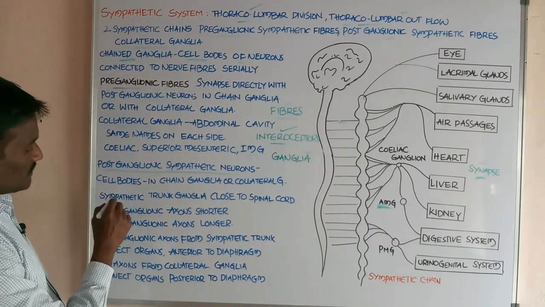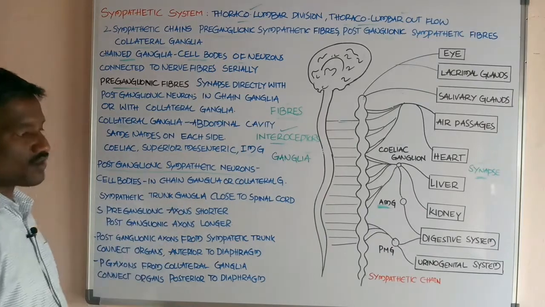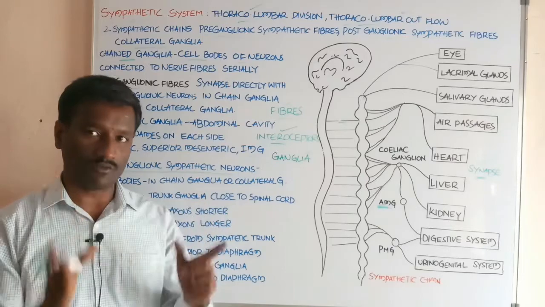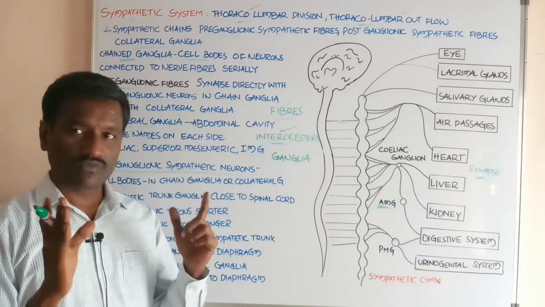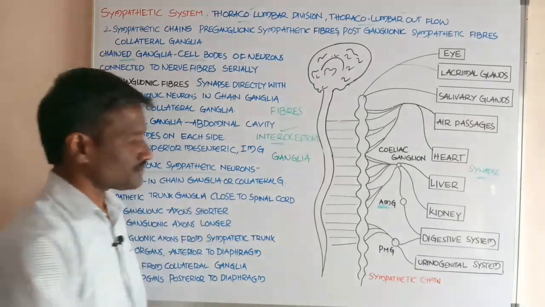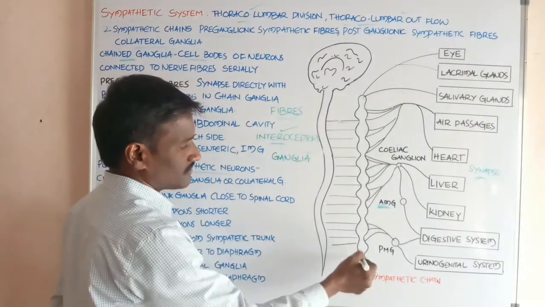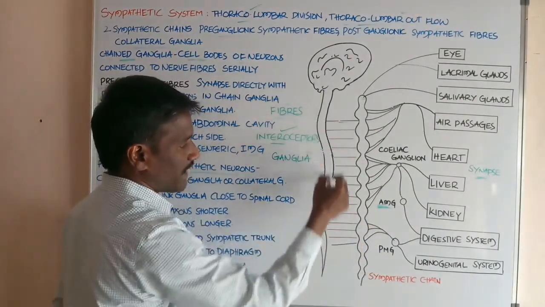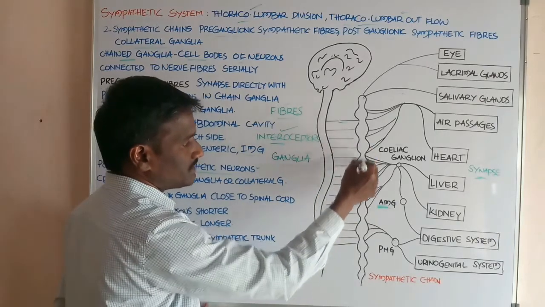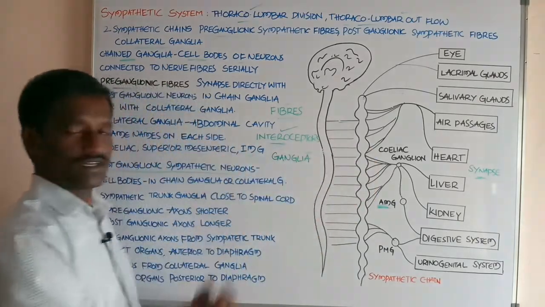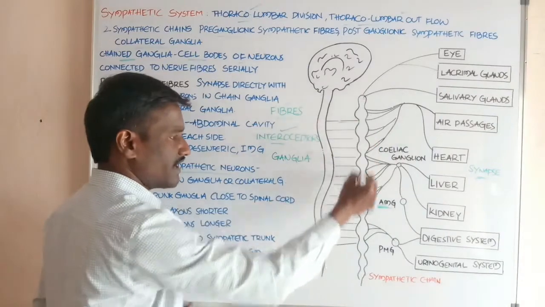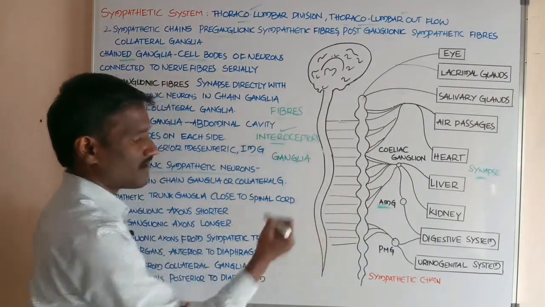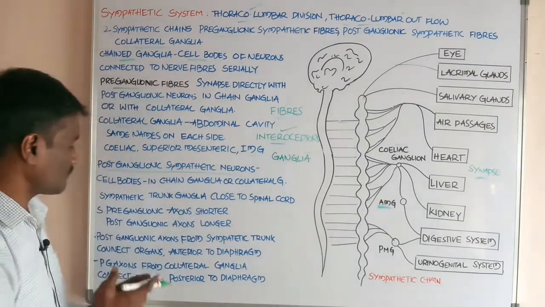Students, the sympathetic trunk ganglia are close to the spinal cord. It is also important. Students, you observe the sympathetic chain, the sympathetic ganglia. This is the spinal cord. It is close to the spinal cord, and this is the chain ganglia. The sympathetic chain is close to the spinal cord.